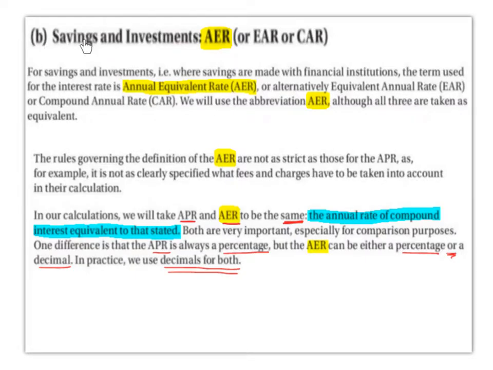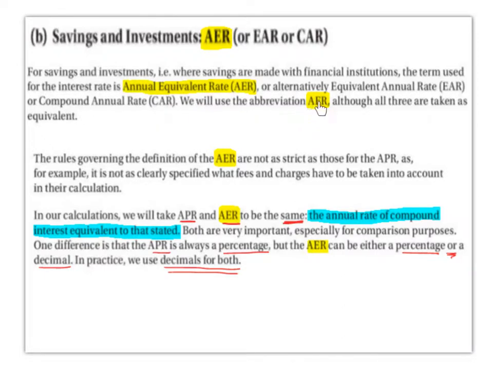Part B. Savings and investments, AER, also known as EAR or CAR. For savings and investments, i.e., where savings are made with financial institutions, the term used for the interest rate is annual equivalent rate, AER, or alternatively, equivalent annual rate, EAR, or compound annual rate, CAR.